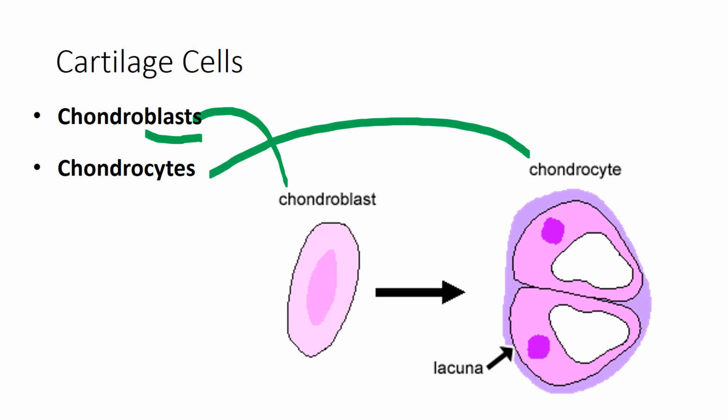Chondrocytes are our mature cartilage cells, and these are surrounded by a matrix and have small spaces called the lacuna. In our example here, the lacuna is this entire space, and within the lacuna is where we find the chondrocyte. So in this example, we find two chondrocytes within that one lacuna.